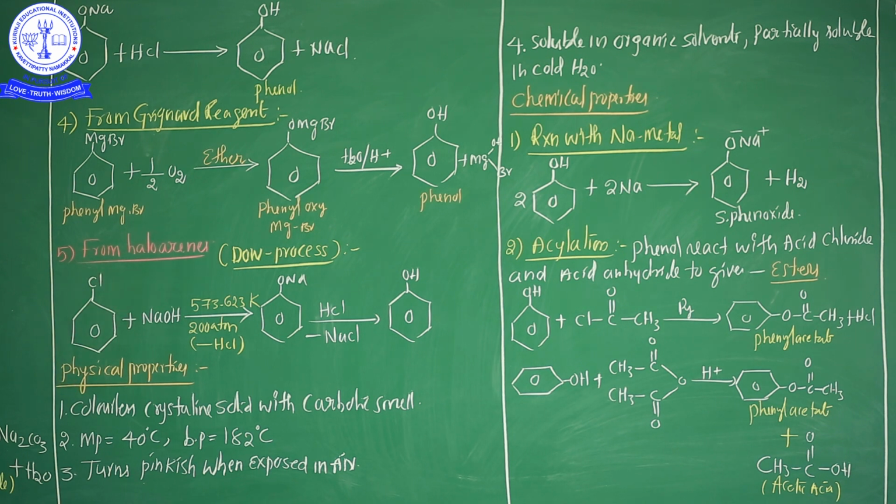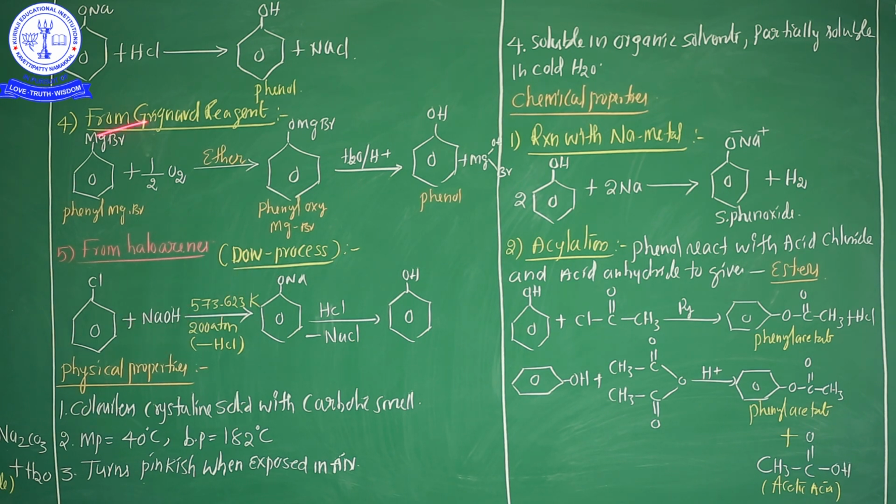See here, chlorobenzene, this is nothing but haloarenes. Chlorobenzene is treated with either sodium hydroxide or sodium carbonate. HCl is eliminated, means NaO, and sodium phenoxide is formed. This sodium phenoxide is again treated with HCl. After elimination of sodium chloride, phenol is formed. This is the Dow process. Important Dow process in CBSE board level, even NEET level also. Preparation of phenol from the haloarenes is commonly known as the Dow process.